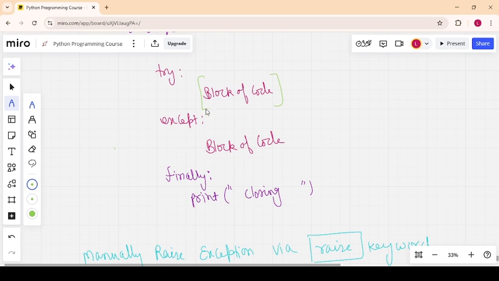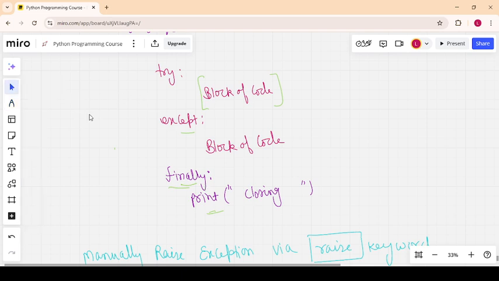If there is an error, Python will determine which type of error it is. If you mention the type of error, it will execute that except block, and else will not be executed. But finally will be executed. If there is no error in try, except will not execute, so else will be executed, and finally will also execute. So finally block will always execute whether there is an error or not, but else will be executed only when there is no error.